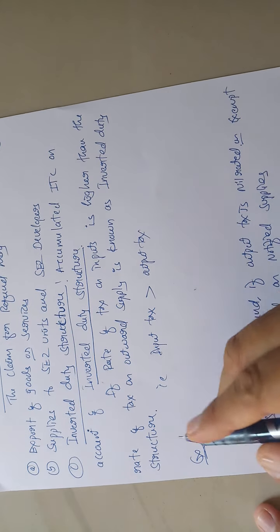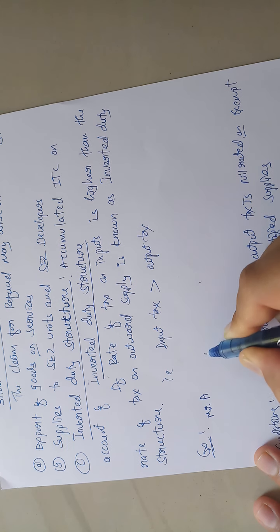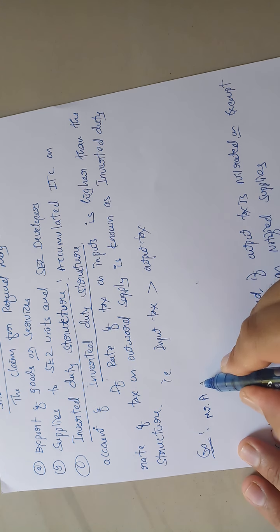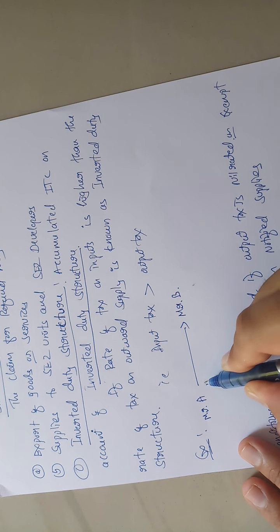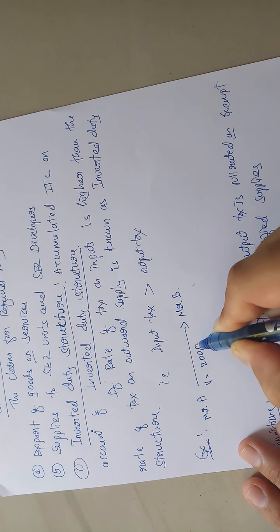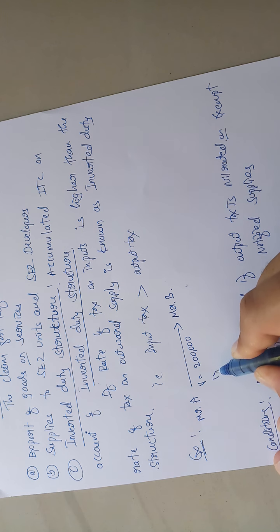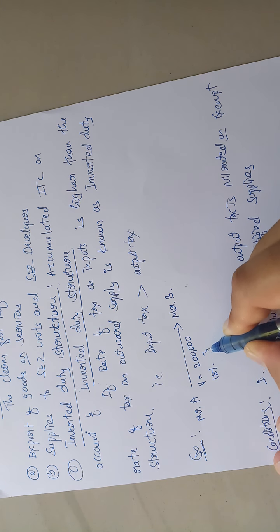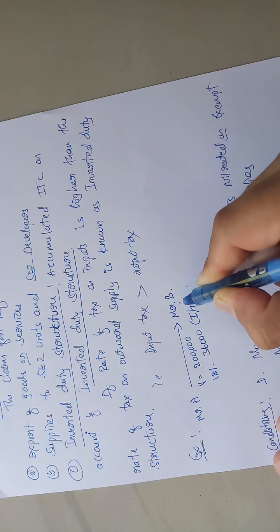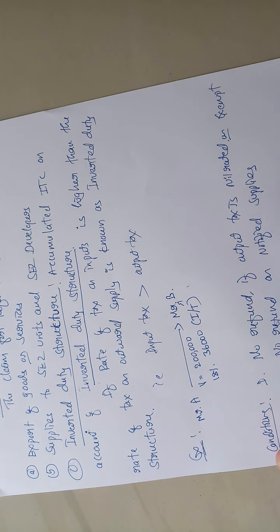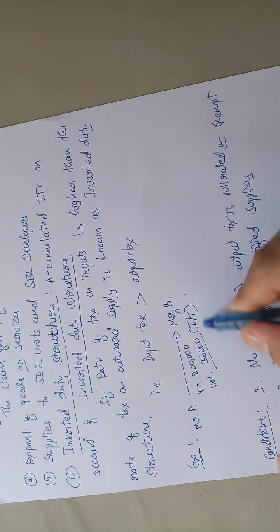Let me explain with an example. Let's take Mr. A supplies goods to Mr. B. The value of goods is 2 lakh at 18% GST, which comes to 36,000. This 36,000 is input tax to Mr. B. That means Mr. B has to pay 2 lakh plus 36,000 to Mr. A.